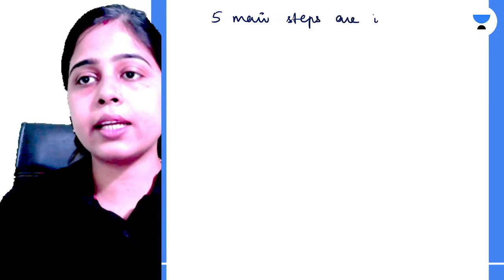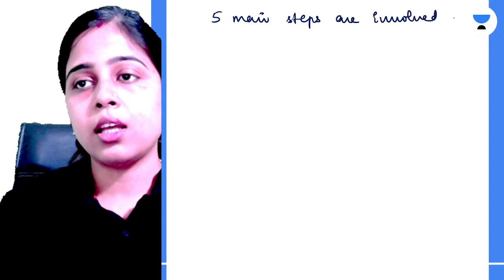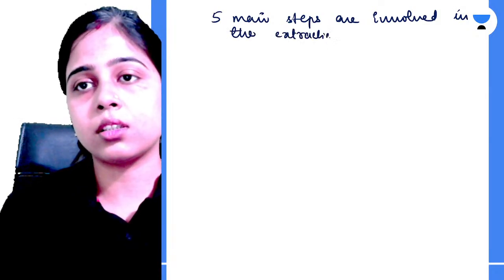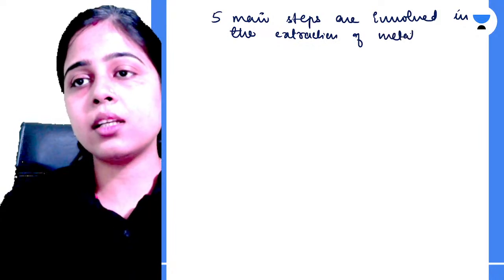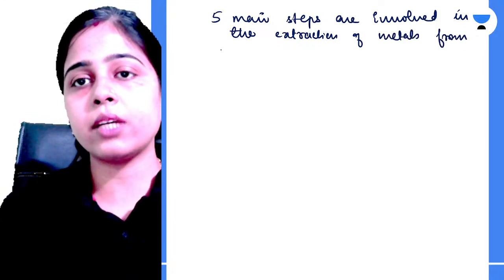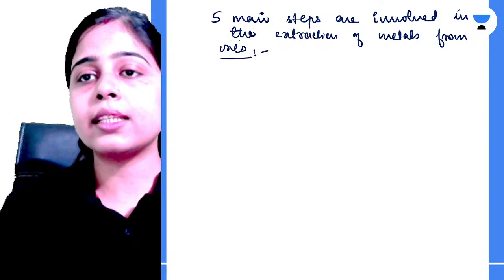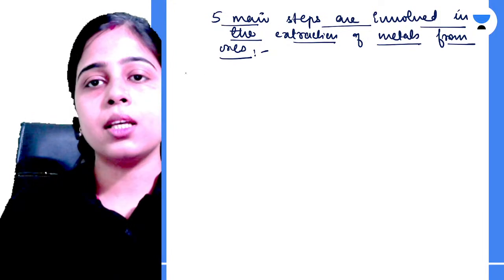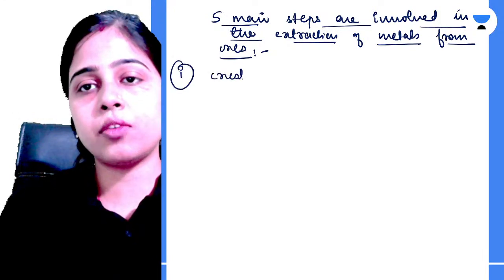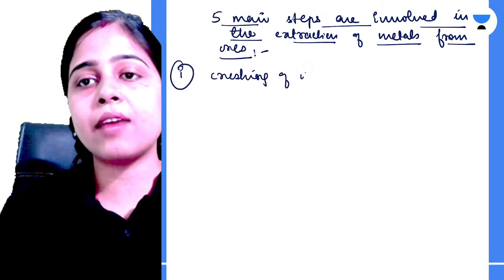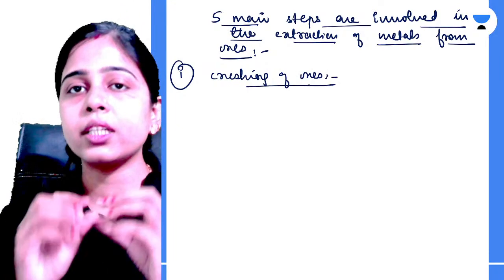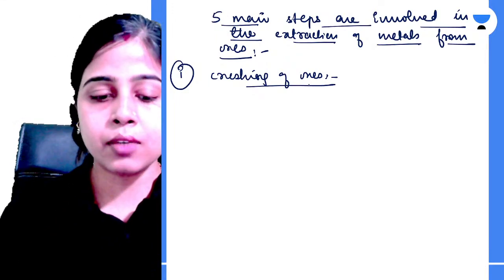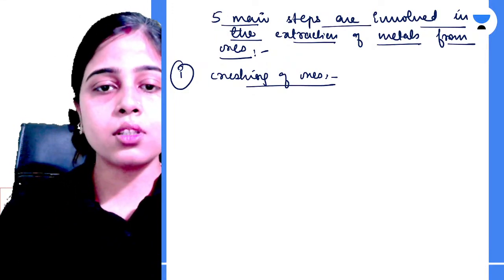5 main steps are involved in the extraction of metals from ores. So what is the first step? The first step is crushing of ores. First of all, we have to crush the ores. We have to convert them to small pieces. We have to grind them. So the first step involves crushing of ores.